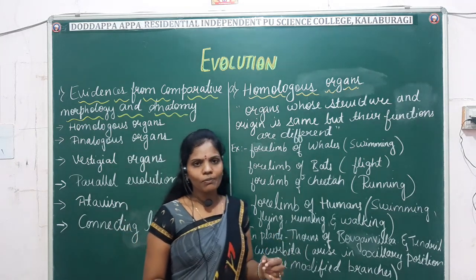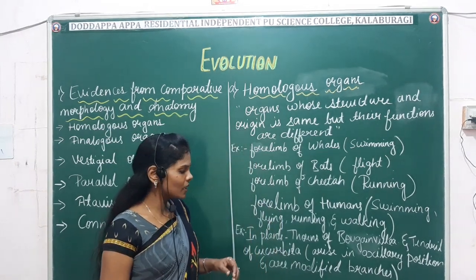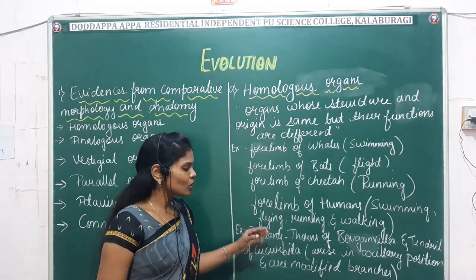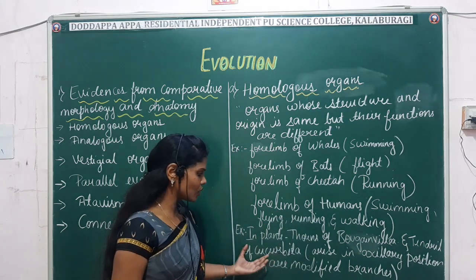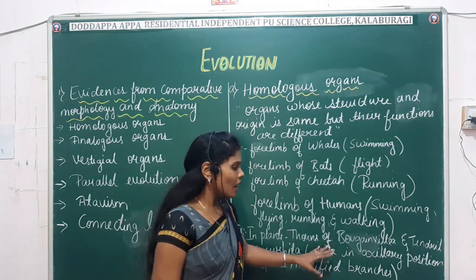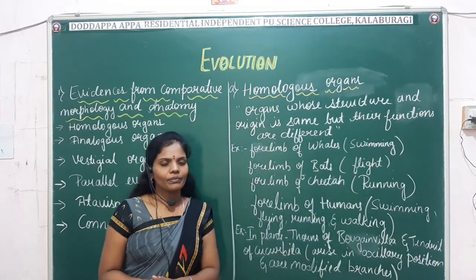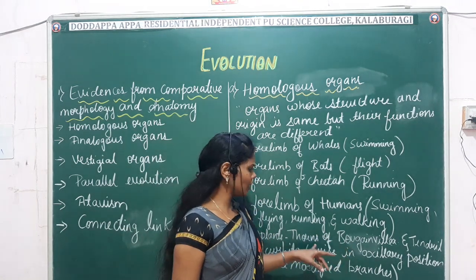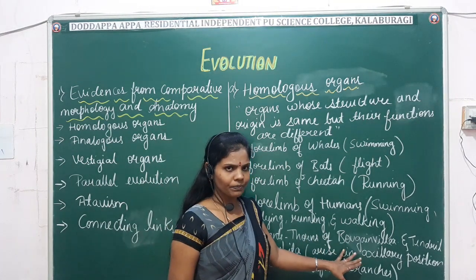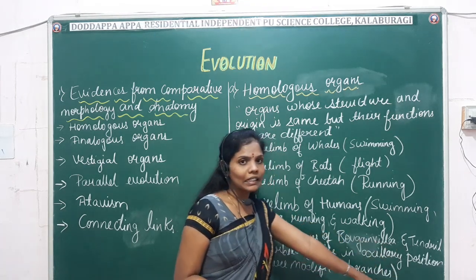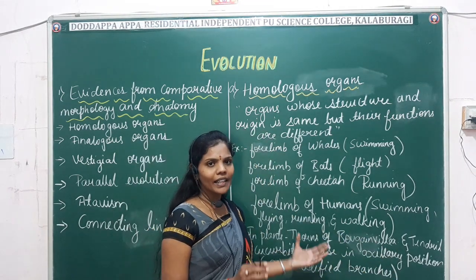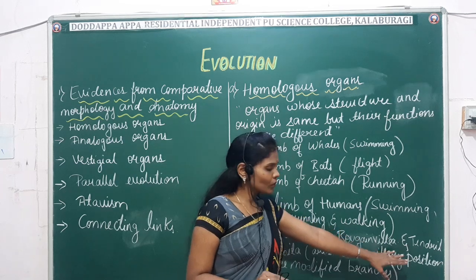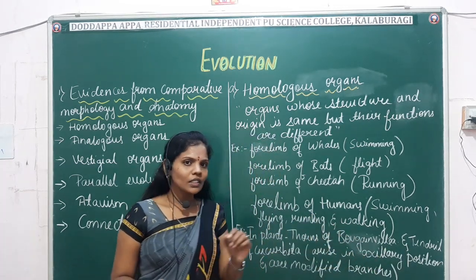Next, what happens in the case of plants? We have examples like the thorns of bougainvillea and the tendrils of cucurbita. In the thorns as well as the tendrils of different species of plants, the origin and structure are the same, but the function is different. Thorns of bougainvillea generally help for protection, whereas the tendrils of cucurbita provide support for the growth. Though they have different functions, the origin and structure are the same.